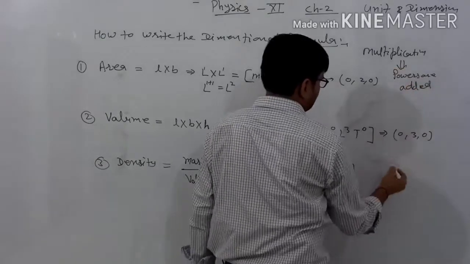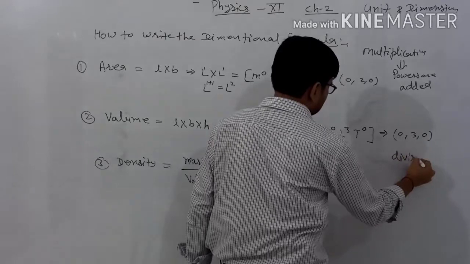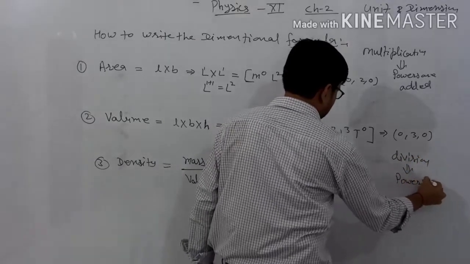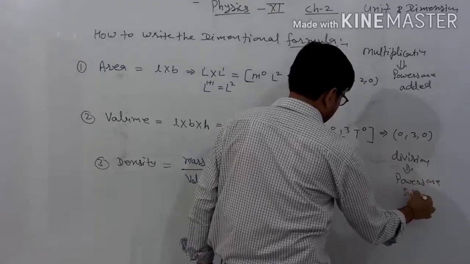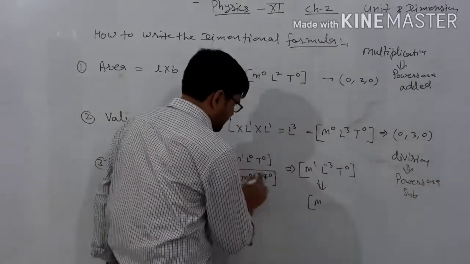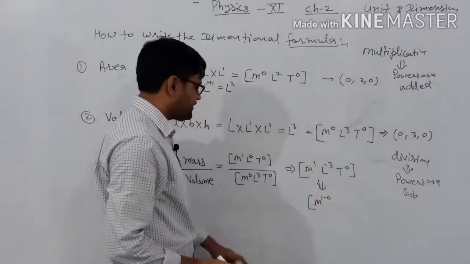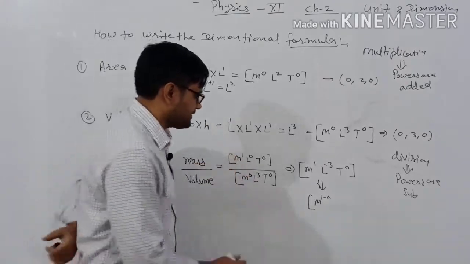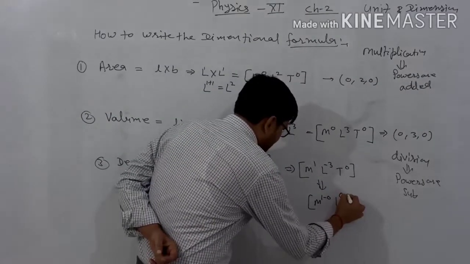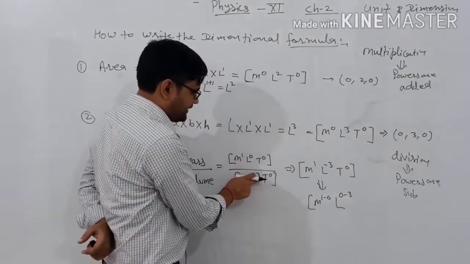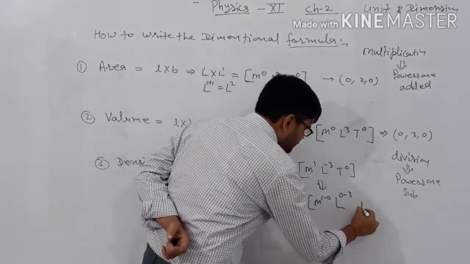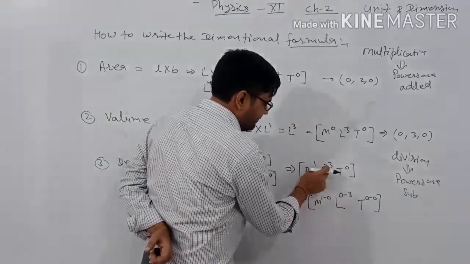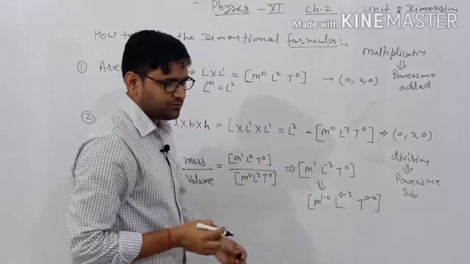Clear? But during the division formulation, powers are subtracted. Clear? Here it is to be in terms of the 1 minus 0, but the subtraction is always upper minus lower. ऊपर लिखी हुई वैल्यू में से नीचे वाली माइनस करनी है. Then L it is to be in terms of the 0 minus 3. ऊपर 0 लिखा हुआ, नीचे 3, that's why 0 minus 3, and T it is to be in terms of the 0 minus 0. Now 1 minus 0, 1, 0 minus 3, minus 3, 0 minus 0, it is to be in terms of the 0.